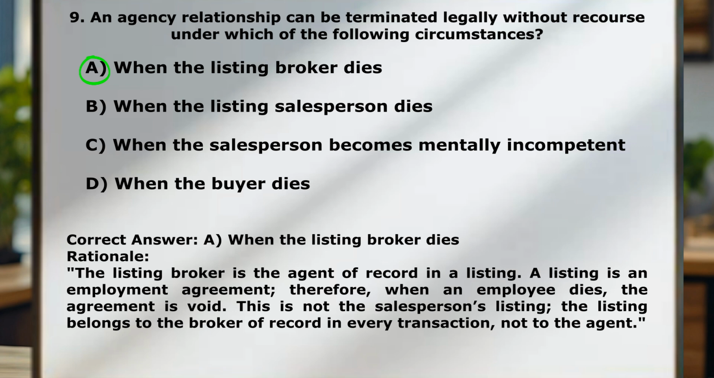So keep in mind, I mentioned this before, real estate agents hang their license at a broker. The broker of record is actually the person responsible for that listing. And so if the listing broker dies, that would make the listing agreement void.